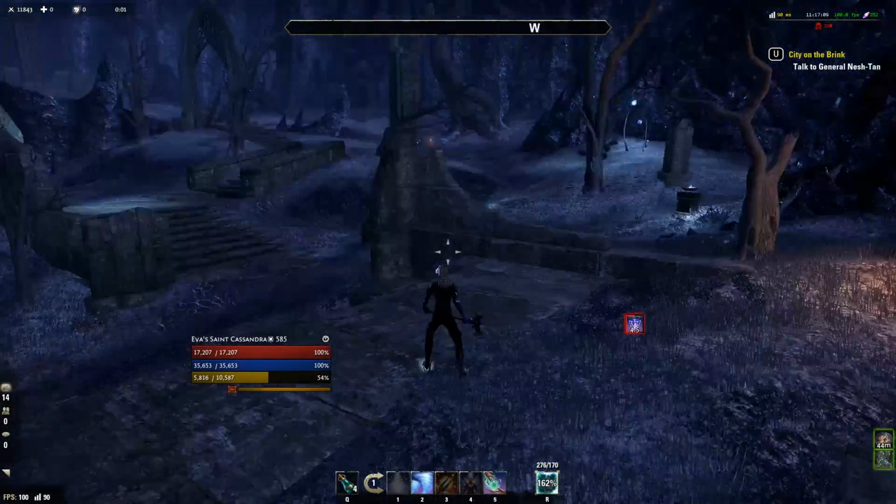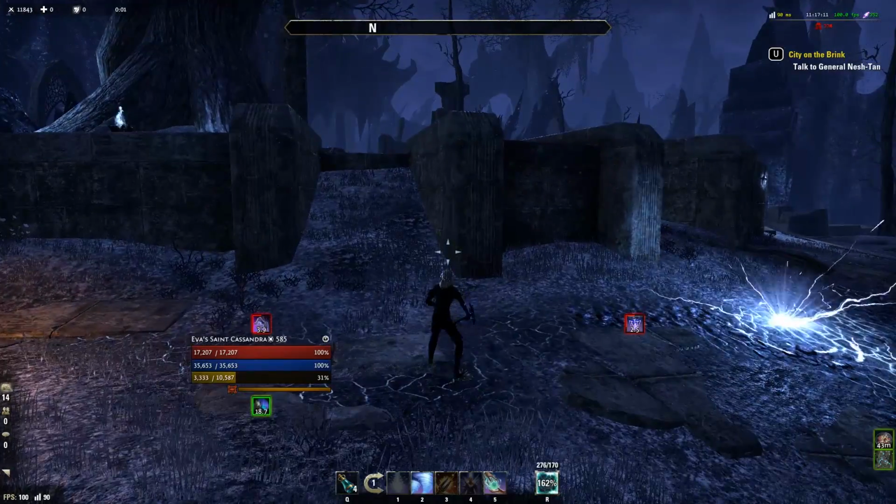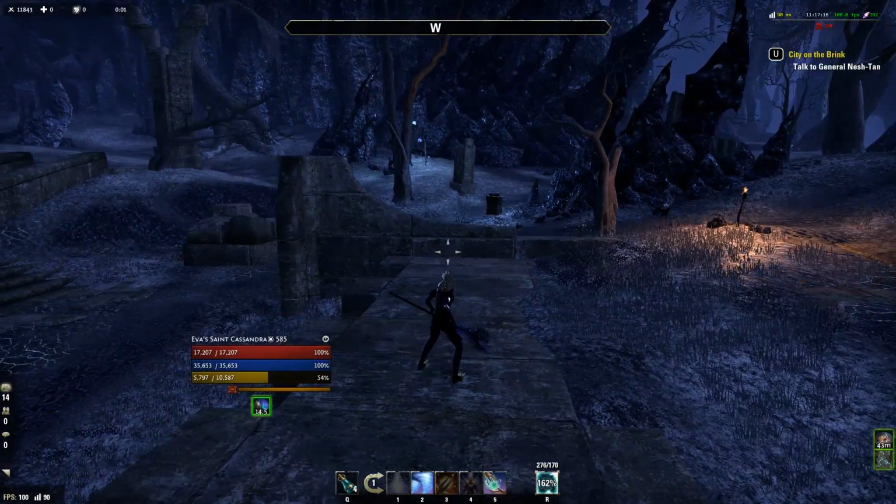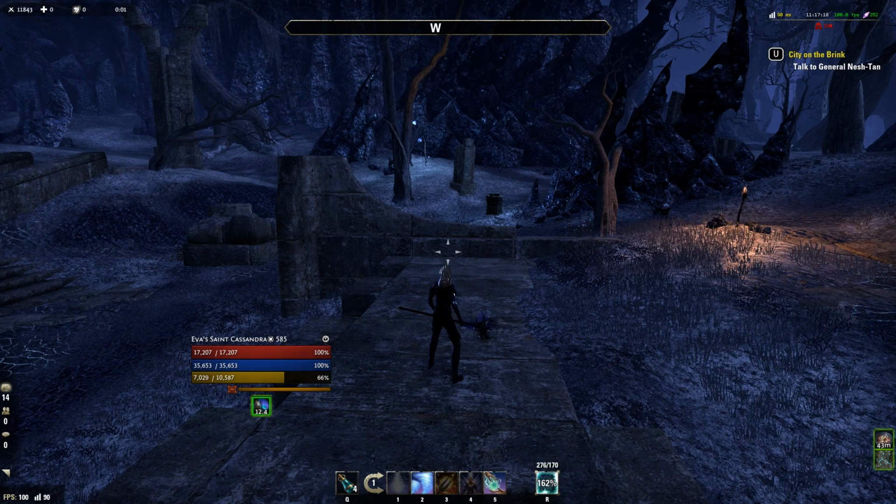Again, when I use a channeled skill, I can dodge roll, but it kind of cancels it. So there are priority levels, right? But it's not really that important, just saying. Those three things are probably the most important in my opinion.